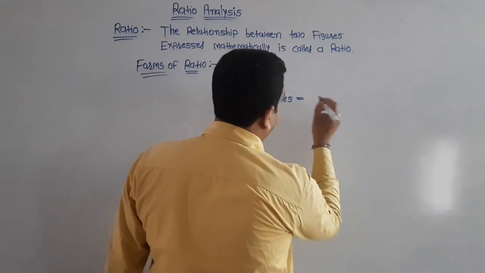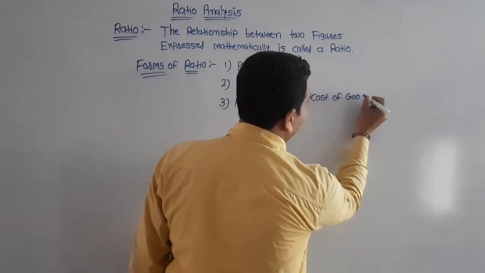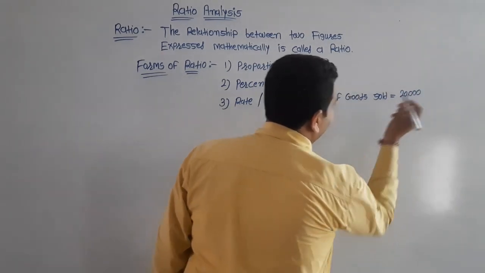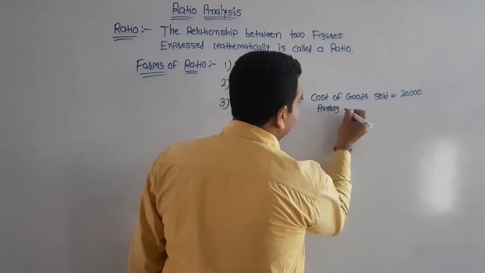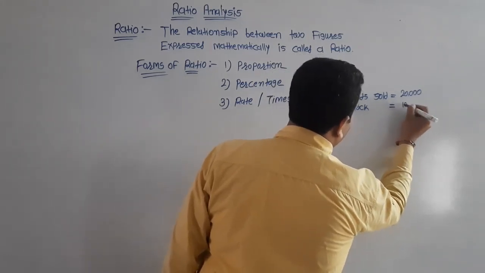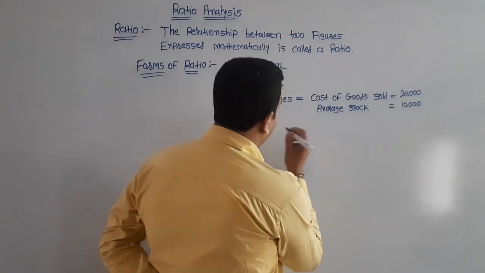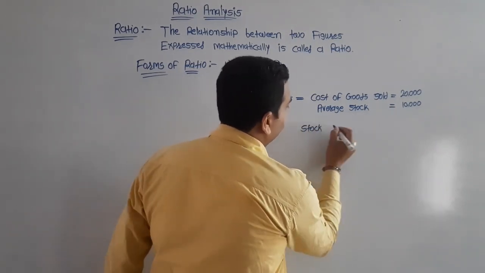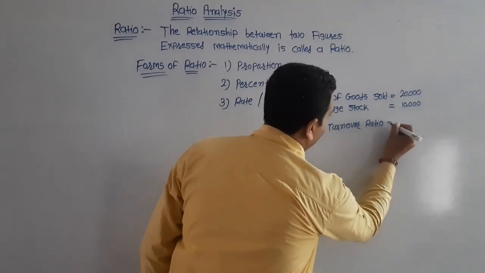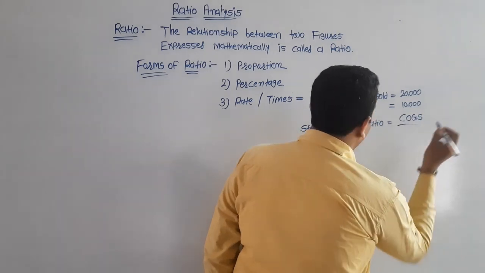If the given cost of goods sold is equal to 20,000 and average stock is 10,000, we can find out the stock turnover ratio, cost of goods sold upon average stock.